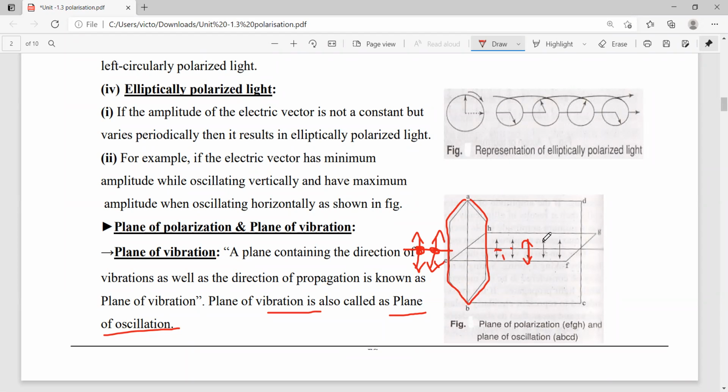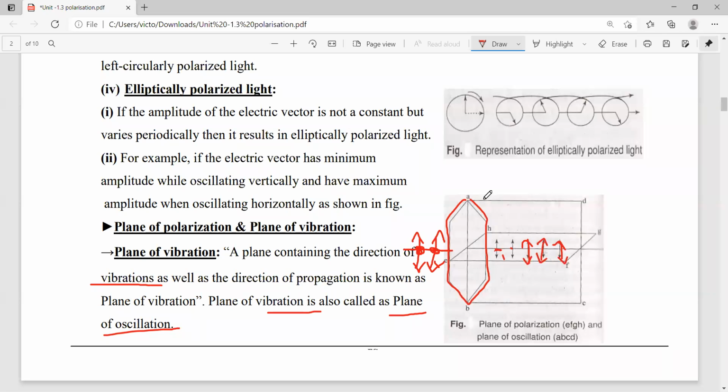When you observe that, this vector is called the electric vector, which indicates the vibrations of the electric vector. As the particle vibrations, I mean electric vector vibration, are in this position, this is the plane consisting of vibrations.